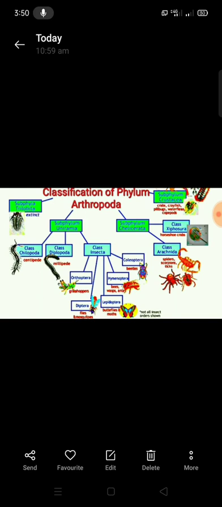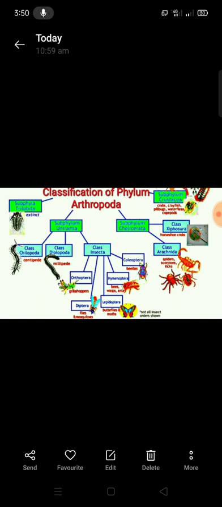Scorpions are viviparous, so they may lay eggs or give birth to young directly, both, and the development is direct. The examples are scorpion, spider and mite. These are the arachnid examples.